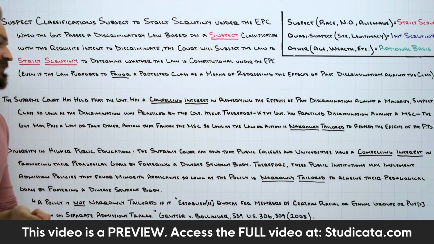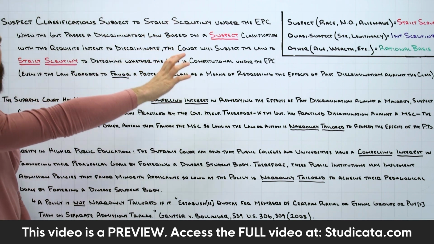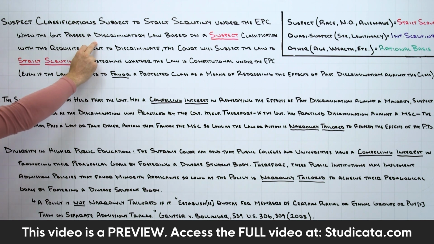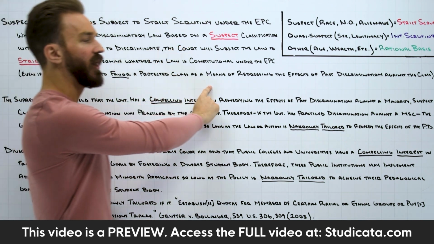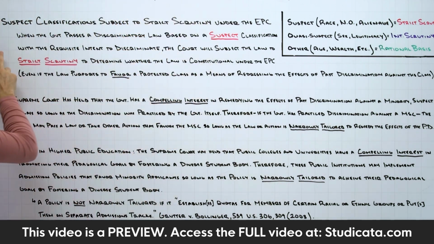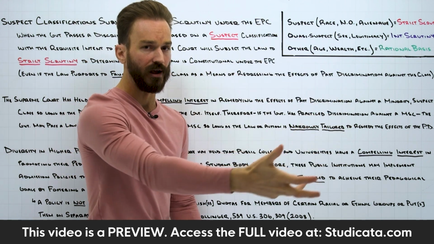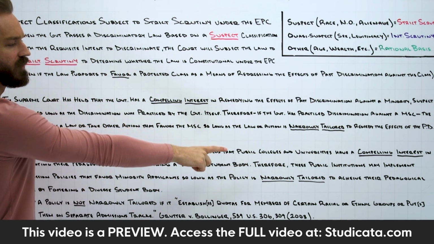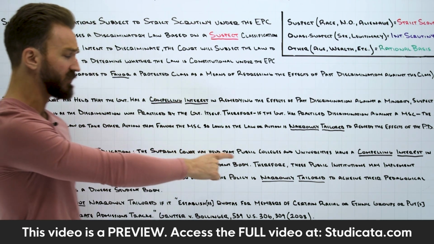And in those cases, the first half of the analysis, when we think about strict scrutiny, remember, we would go through the exact same analysis as we just did. The court's going to say, well, this is a discriminatory law based on a suspect classification. Even if it purports to favor a protected class, we have to apply strict scrutiny. So in those cases, the court is still going to apply strict scrutiny. But remember, here it's well established that public colleges and universities have a compelling interest in promoting their pedagogical goals by fostering a diverse student body.